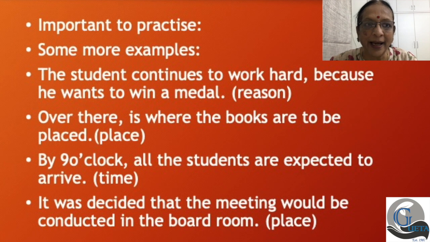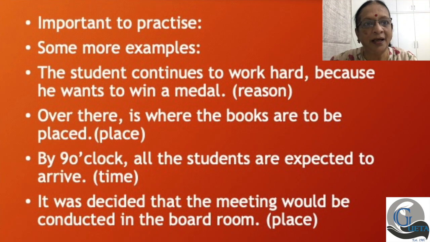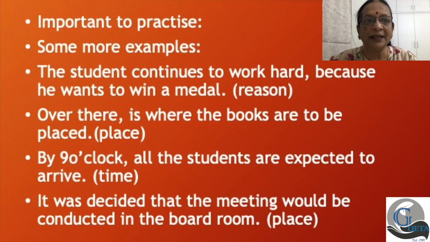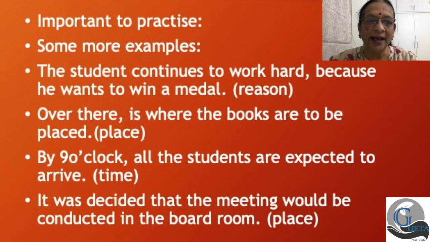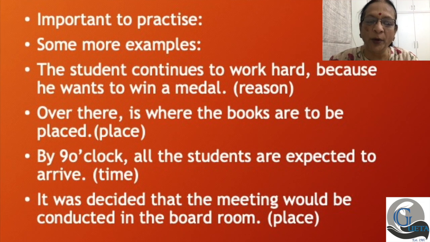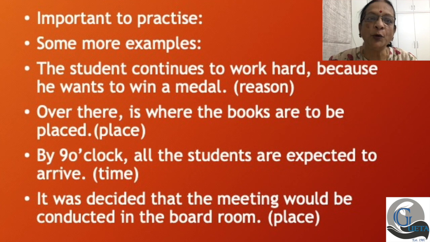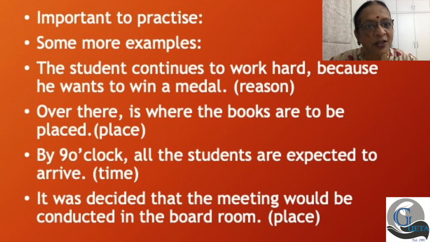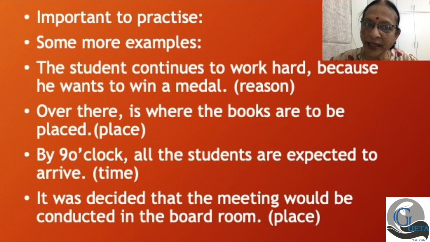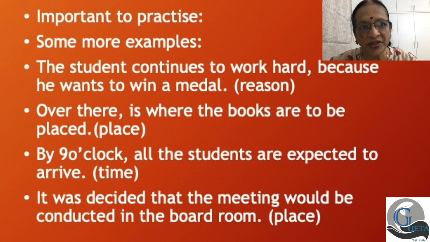In the same way, adverbial clauses of place. It was decided that the meeting would be conducted in the boardroom. Where? So you've got place. So what are adverbial clauses used for, my dear students? They could be used to indicate contrast, result, cause, for time, for place, etc.